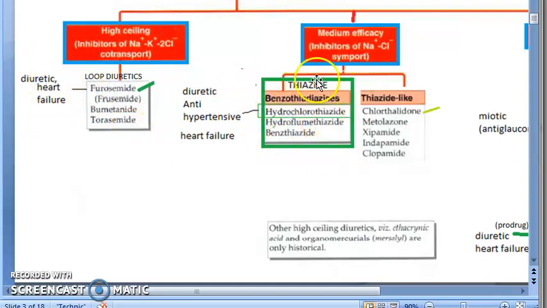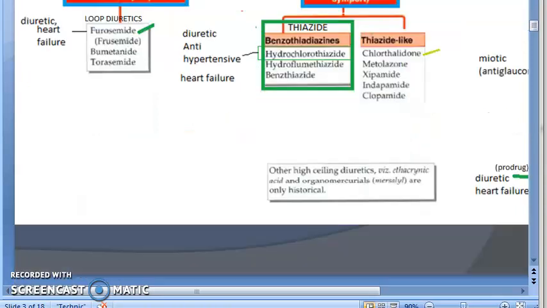Then moving on to thiazides. Thiazides they have asked in the exam. You should know there are thiadiazines and thiazide-like substances. The true thiazides are like hydrochlorothiazide. These are benzothiadiazines. Oh God, so much to remember. Okay, don't worry. Just remember the thiazide example is hydrochlorothiazide. So these are used as diuretics. They are used as antihypertensive and heart failure medicines.